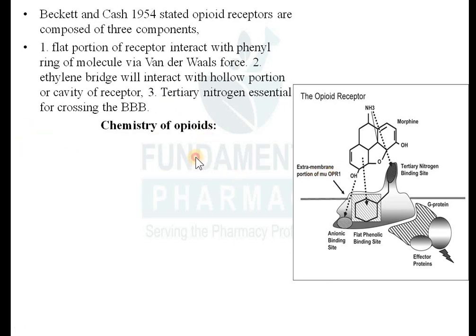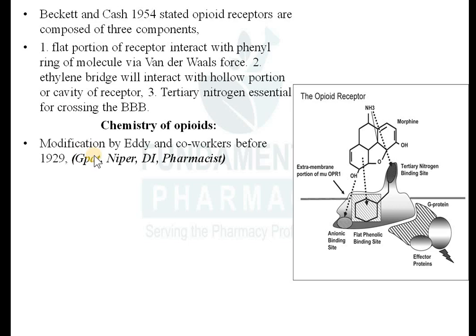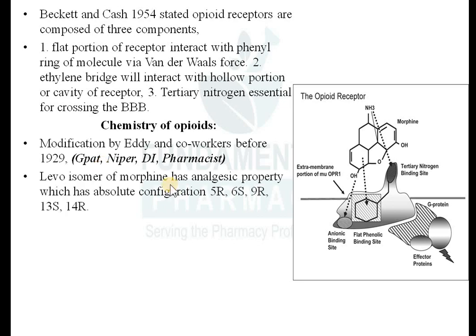Then what is the chemistry of opioids? The chemistry of opioids was studied by Ed and co-workers. They made modifications. Before that, what was there? Before 1920, modification by Ed and co-workers. First one: morphine has chiral carbons, actually 5 chiral carbons, and the levo isomer of morphine is mostly active. The levo isomer of morphine has analgesic activity, and dextro does not have analgesic activity.